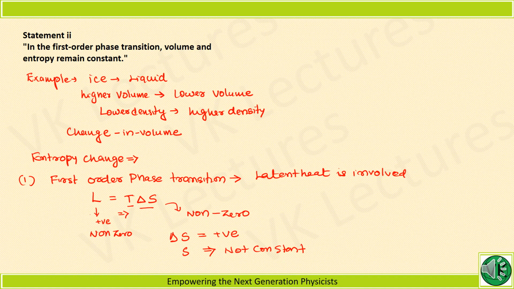Which means what? Entropy changes. So both entropy and volume change in a first order phase transition. So the statement that in first order phase transition, volume and entropy remain constant, is a wrong statement.